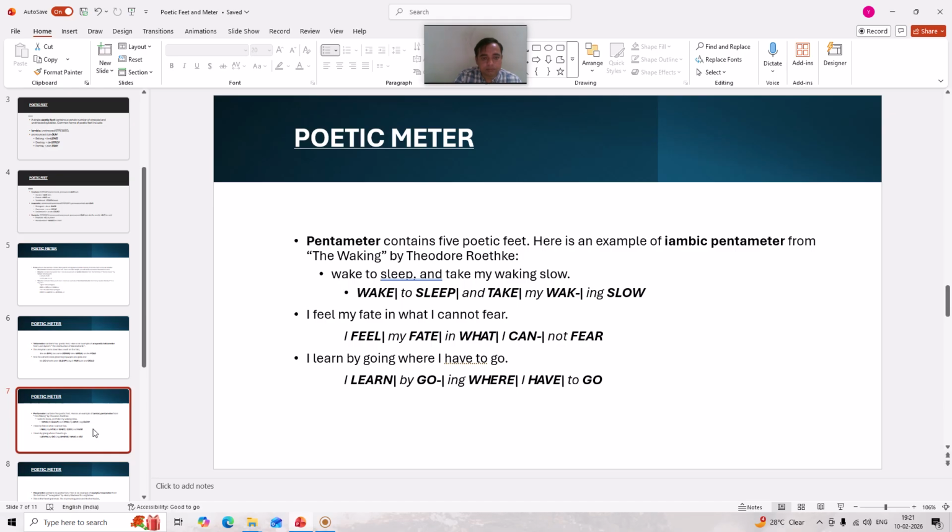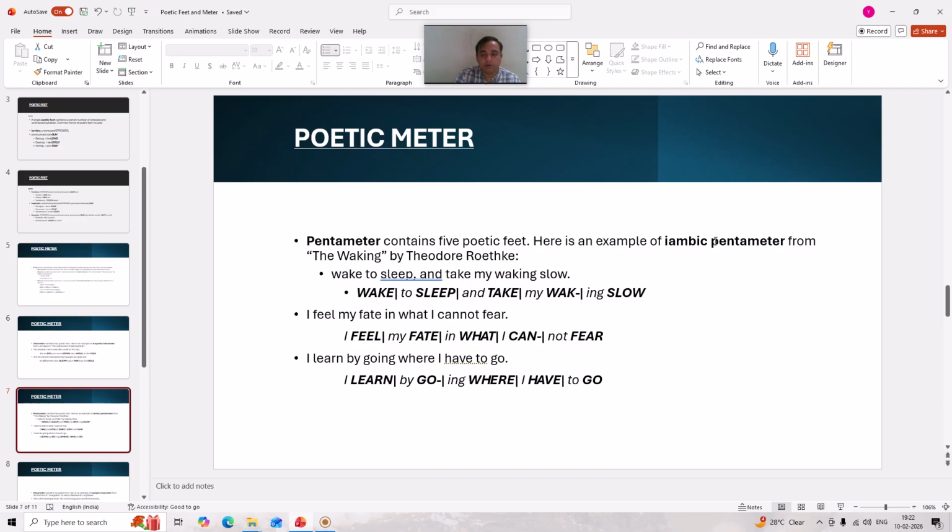In the same way there is another meter that is called pentameter. The name itself indicates that it contains five poetic feet, meaning there is a repetition of a particular poetic foot five times, and that is why it becomes pentameter. As the poetic foot is repeated five times, it becomes pentameter.